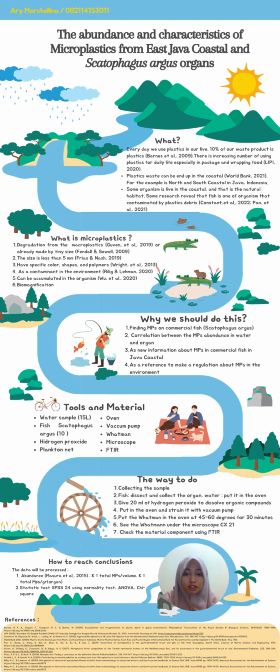And then the next is how I get a conclusion for my research. The first, for the abundance, my data will be processed by Mashura et al. in 2015, with the pattern: for the water, the total microplastic that we found per volume, and for the organ, the total microplastic per gram of the organ. And the second, we will use statistical tests in SPSS 24 with the normality test, ANOVA, and chi-square. So we will know about the correlation between the microplastic in the water and in the organ of the fish.